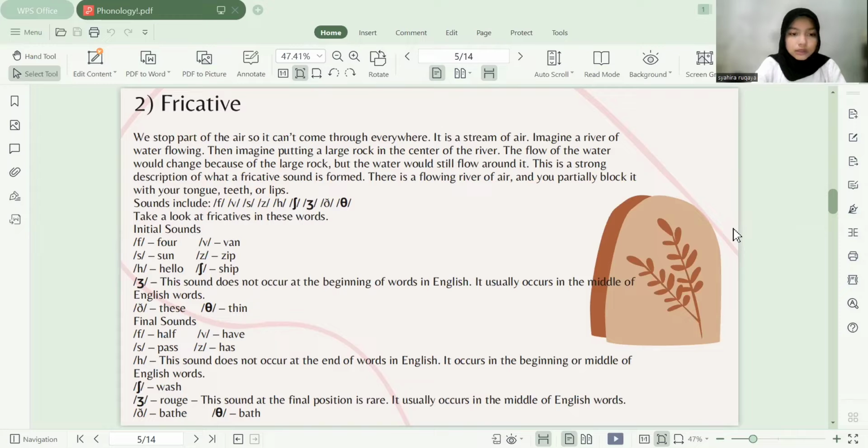This sound does not occur at the end of a word in English. It occurs in the beginning or middle of English words. Next, there is S for was, and sh for watch. The sound at the final position is rare. It usually occurs in the middle of English words. Next, the sound in bed.